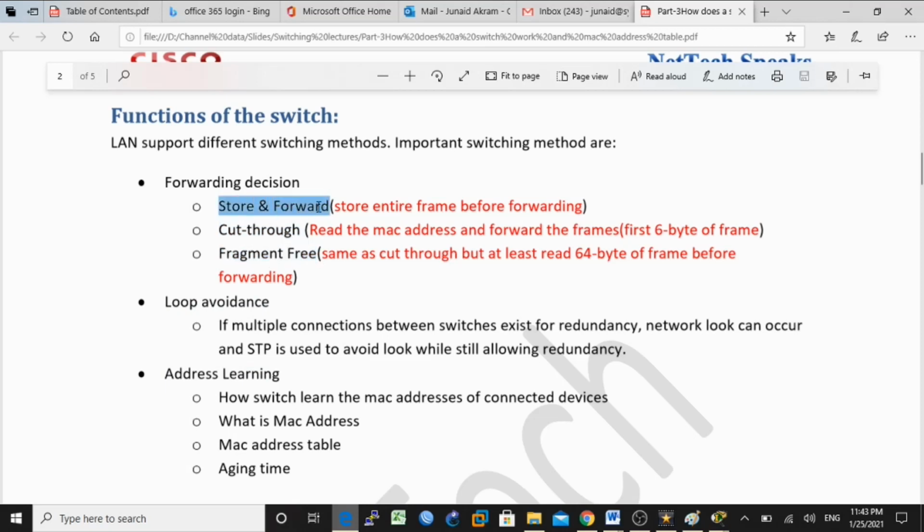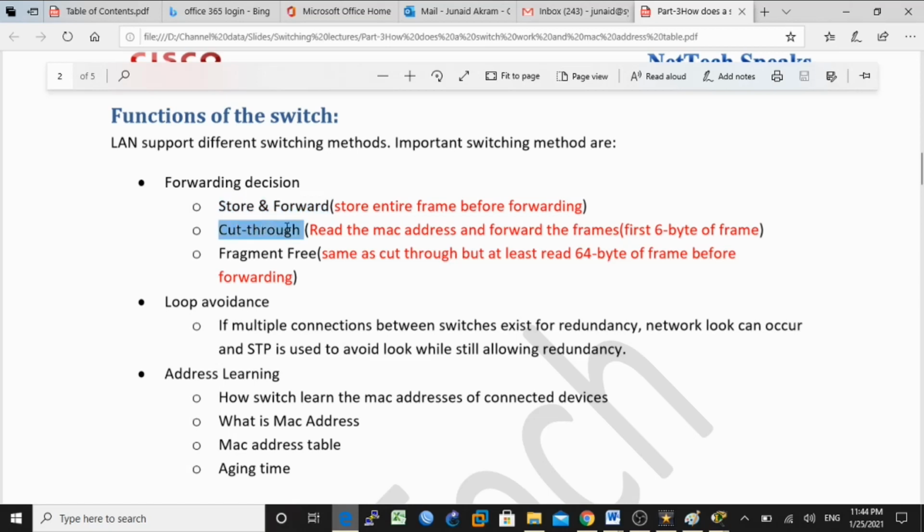In case of the store and forward switching method, what will happen? The switch copies each complete Ethernet frame into the switch memory, and the switch will also check the CRC for errors. If a CRC error is found, then what will happen? The Ethernet frame will be dropped. And if there is no CRC error, in that case the switch will forward the Ethernet frame to the destination device. The store and forward switching method can cause some delays in the communication, right?